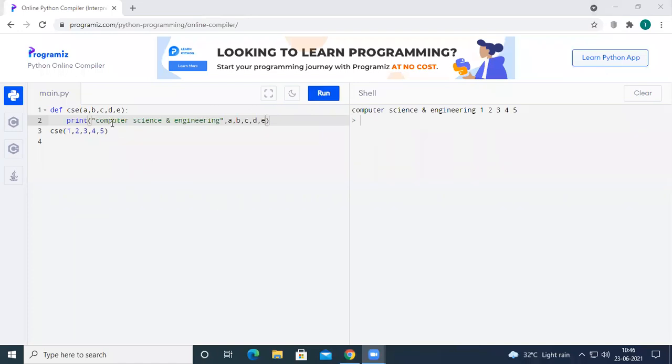With the use of these parameters only, we have passed some data to these variables. If there are no parameters, we cannot pass any data to this function. If you want to pass some data, you can please have some parameters for the function.